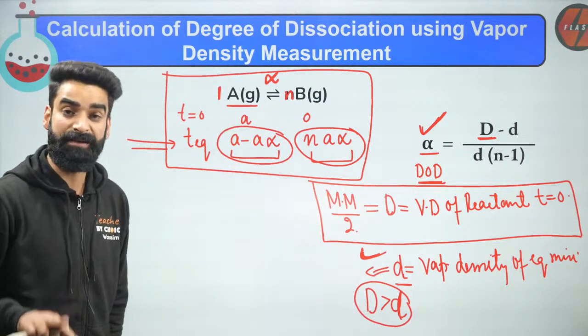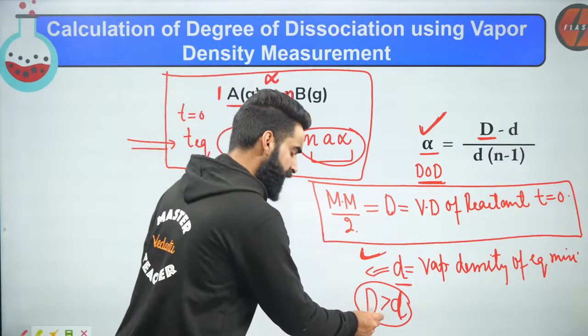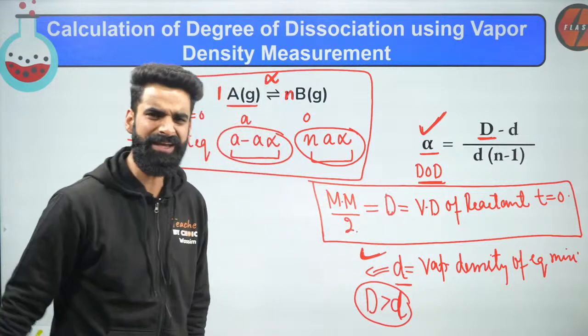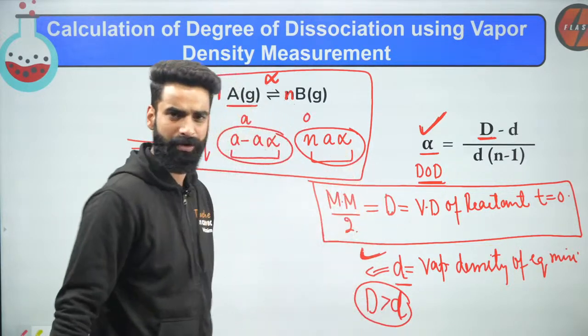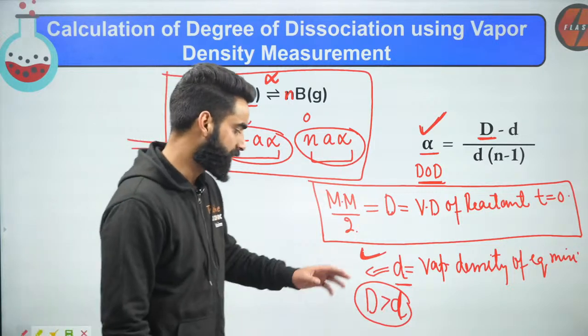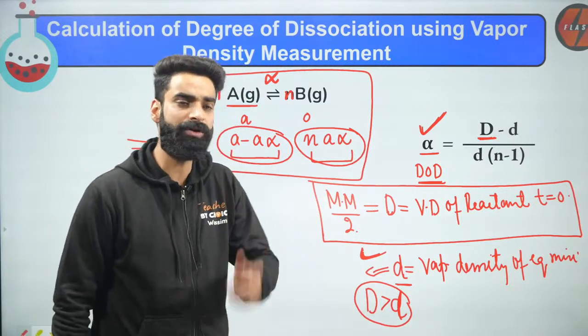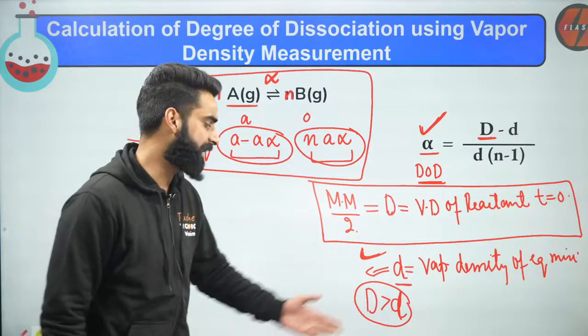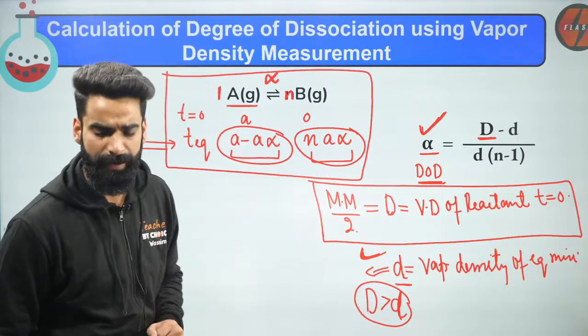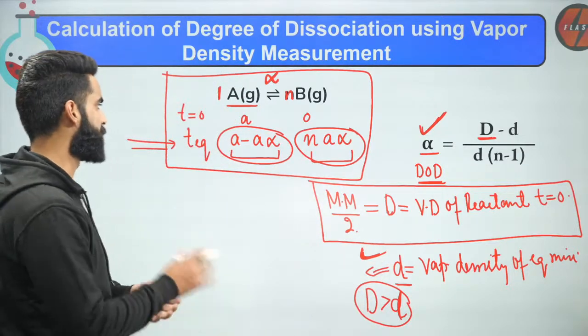In a question, if you sometimes get confused about which one to take as capital D and which one to take as small d, remember a trick, a shortcut. Capital D will always be greater than small d. The value of D which is more is the capital D value, and the value which is lesser is the small d.